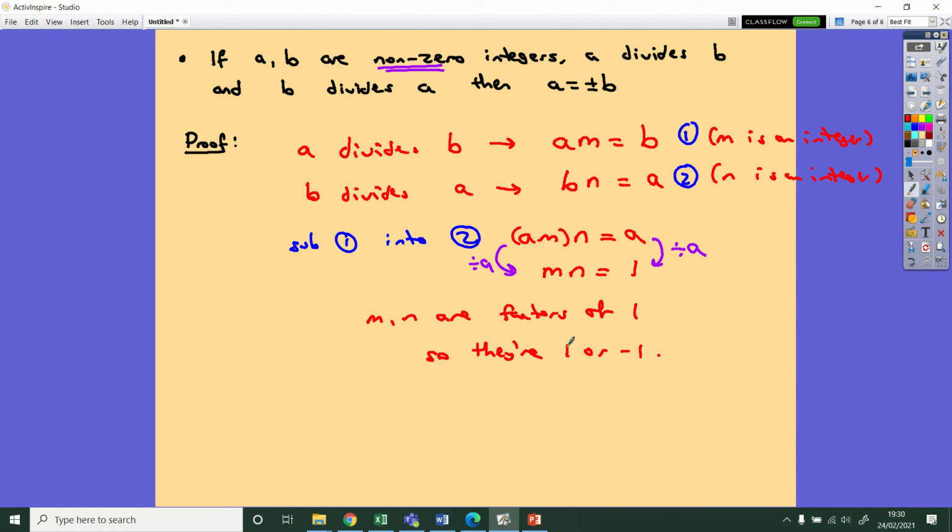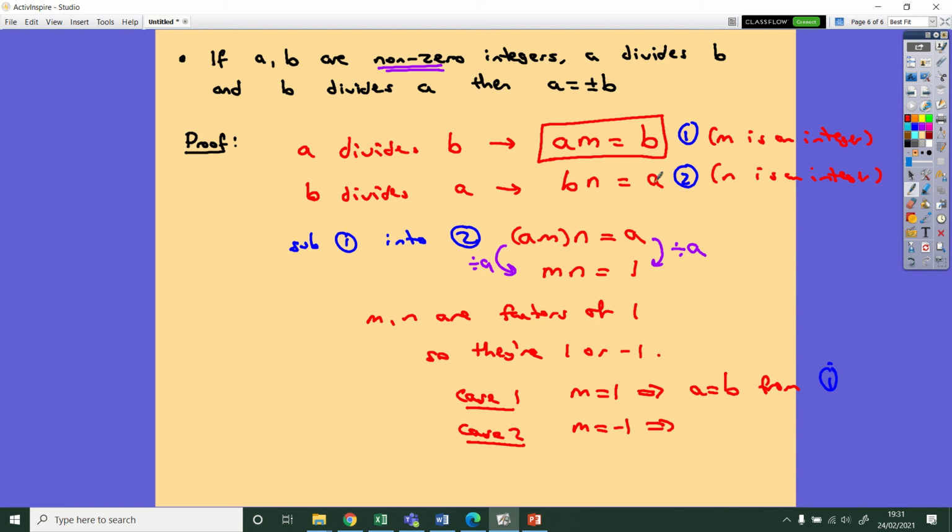Okay, so let's think about what could happen there. I only really need to look at the first equation here to finish this off. So case 1, if M is 1, because that's one possibility, then that just means that A equals B because M becomes 1. And if M happens to be minus 1, that's case 2.